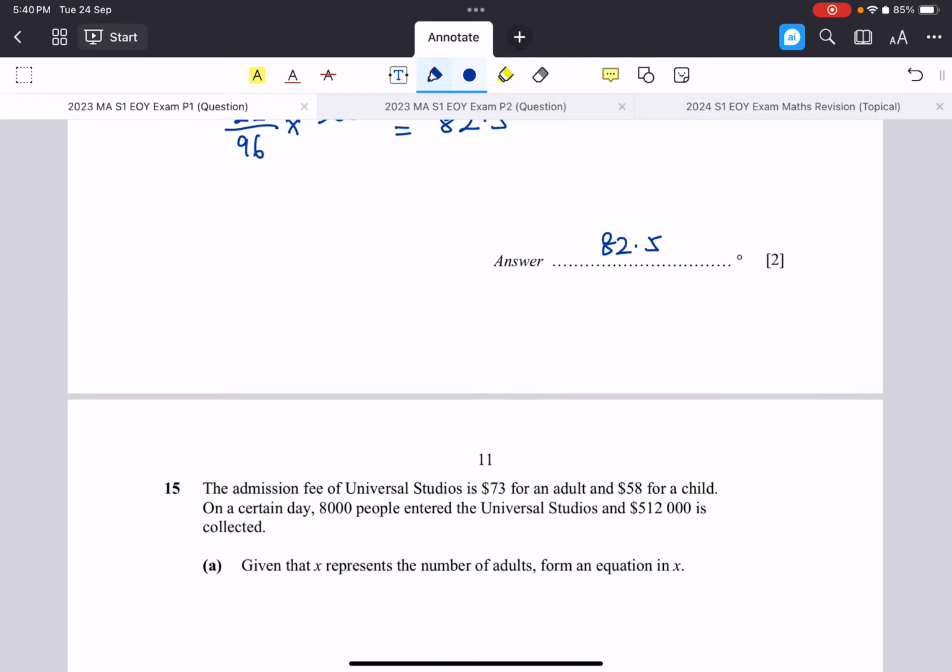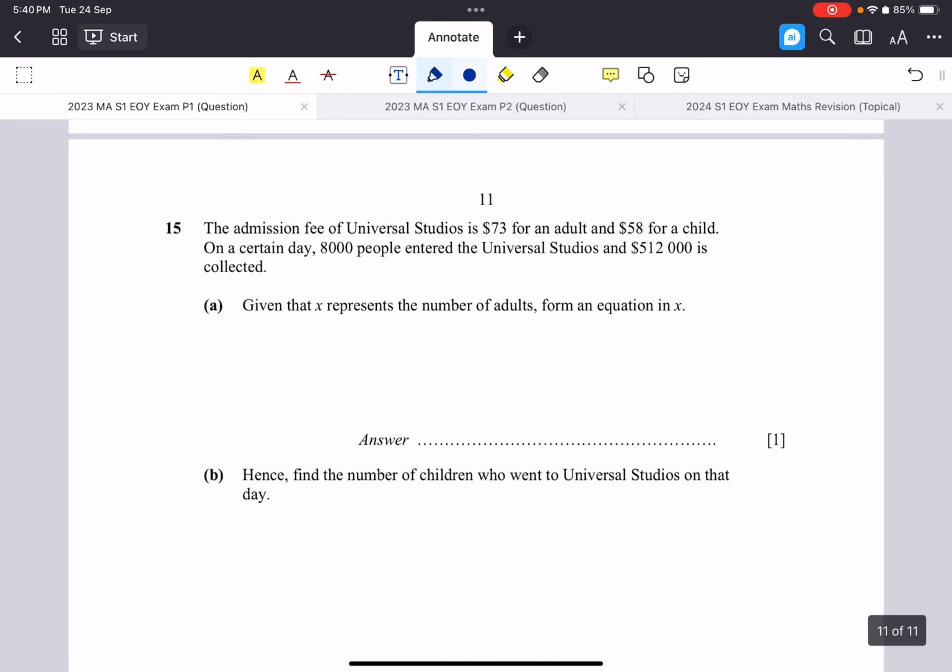Okay, right? Question 15. The admission fee for Universal Studio is $73 for an adult, $58 for a child. On a certain day, 8,000 people entered, and then the amount of money is collected. So given that x represents the number of adults, form an equation in x, right? So x represents the number of adults. Total number of people is 8,000. What does this mean, right? It means that the number of children is actually 8,000 minus x.